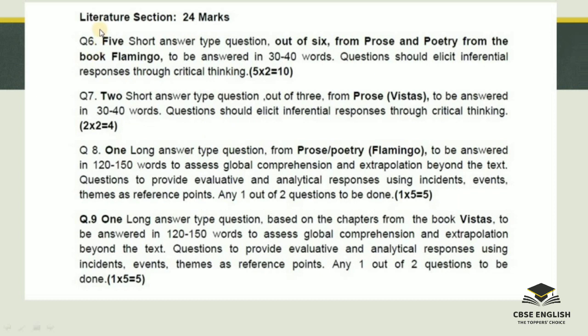Talking about next section, that is literature section under part B, which will carry 24 marks. Here there will be 4 questions, short answer type questions and long answer type questions. Here 5 short answer type questions out of 6 from prose and poetry from the book Flamingo to be answered in 30 to 40 words. And these questions should elicit inferential responses through critical thinking. So 5 into 2, 10 marks for this question.